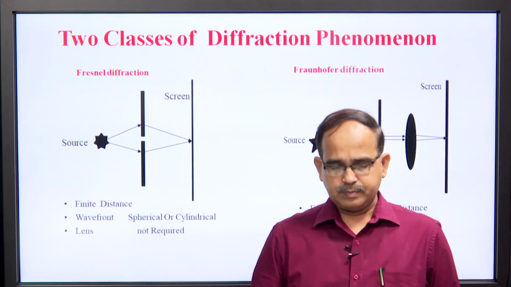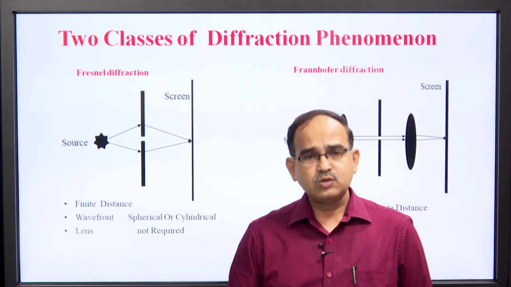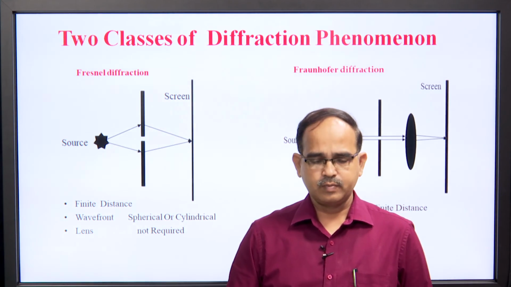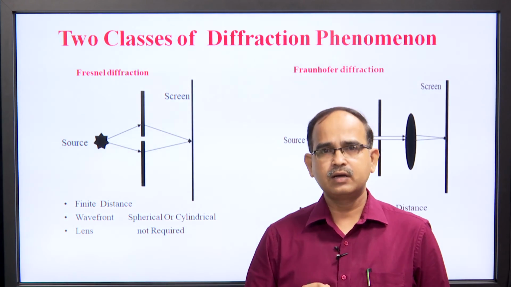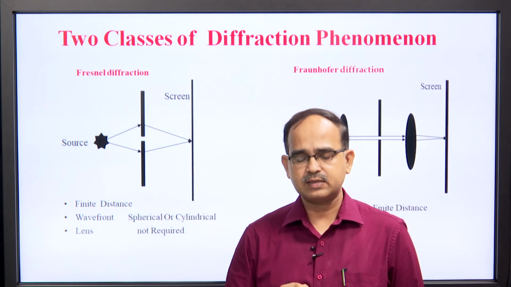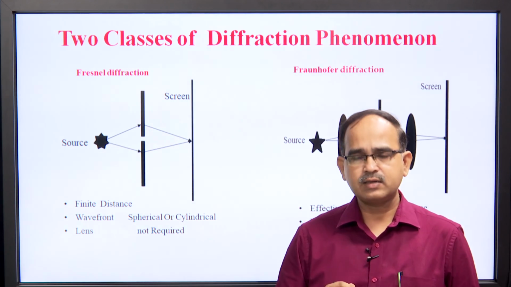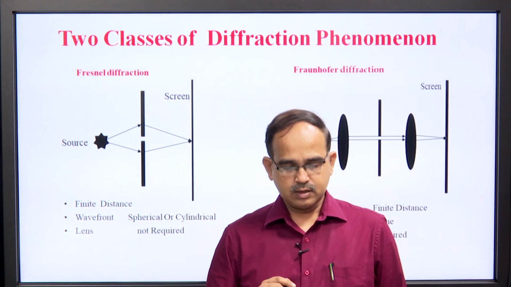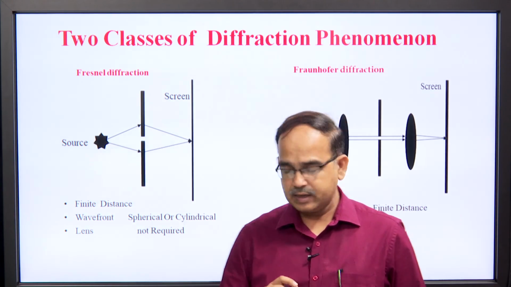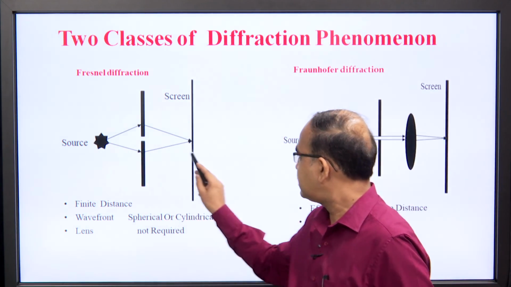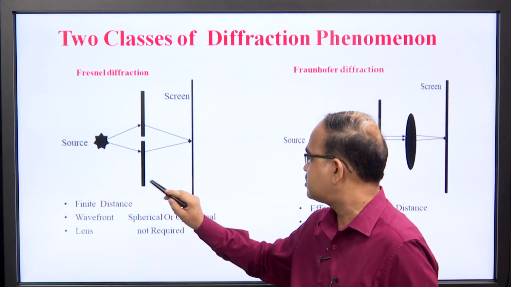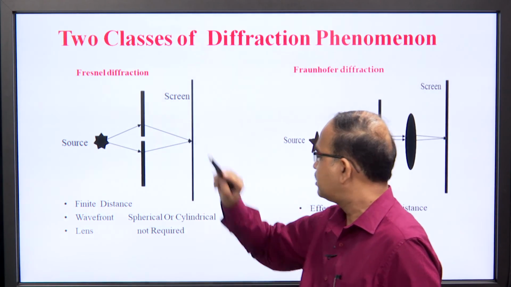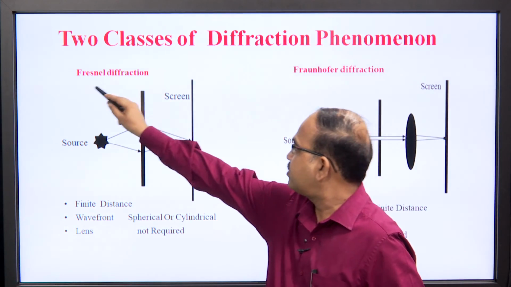Class of diffraction. There are two classes of diffraction. One is Fresnel class of diffraction and the other one is Fraunhofer class of diffraction. When the source and screen are at finite distances from the diffracting object, then it is said to be Fresnel class of diffraction.